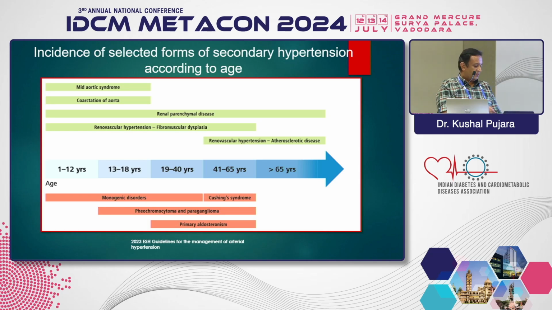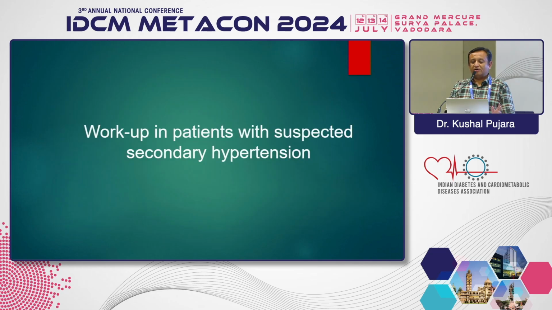So we have to be particular about age. Other secondary causes like pheochromocytoma or paraganglioma are common in middle-aged patients. So age is one of the things to decide whether a patient needs further investigation for secondary hypertension or not. What workup do you do?